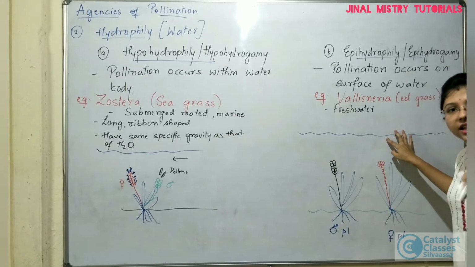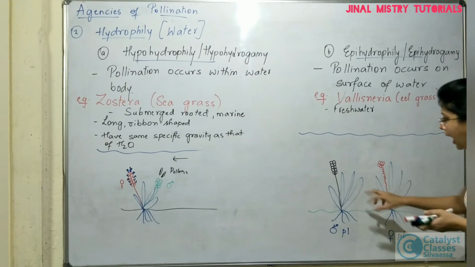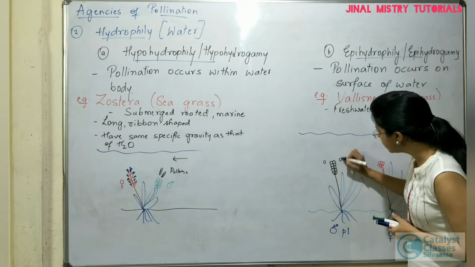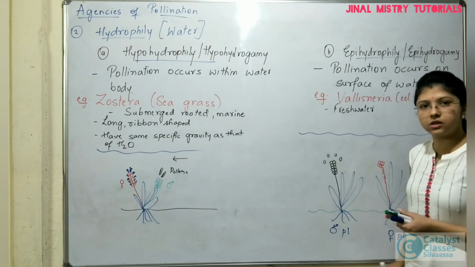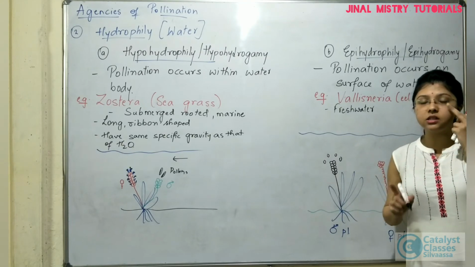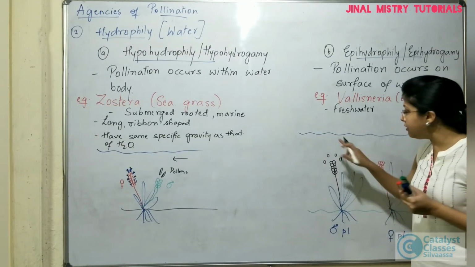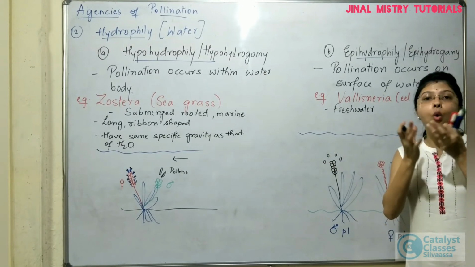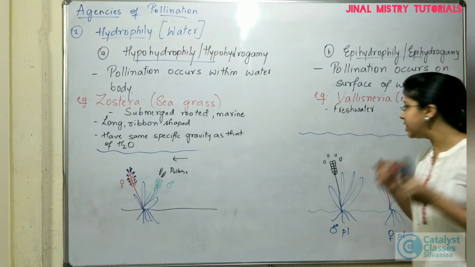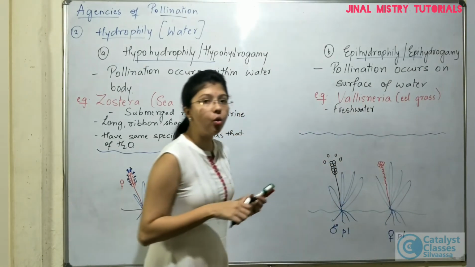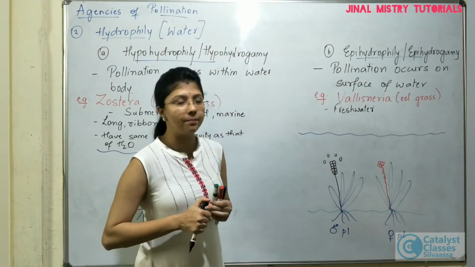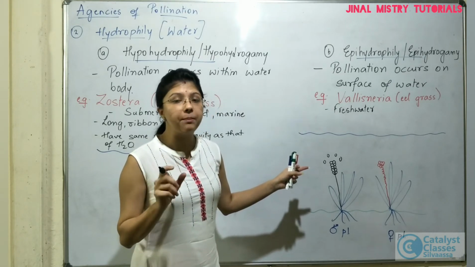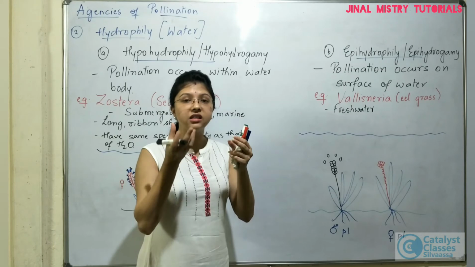Now, when the pollination process has to take place, the male flowers will actually be released from these clusters. Okay, remember what is released? The male flowers. When these male flowers reach the surface of the water body, the flowers will open up. Okay, and when they are opening up, they are actually going to attain a specific shape. Now, the flowers here are arranged in the form of tepals, right? A single flower has a tepal-like arrangement.